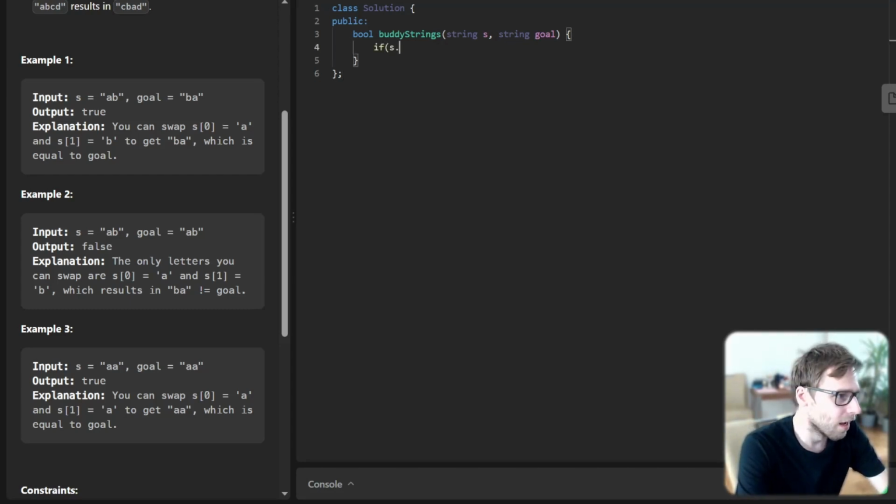So now let's implement everything we said in C++. If S length is not equal to goal length, we simply return false as an edge case. Then we go with another one.